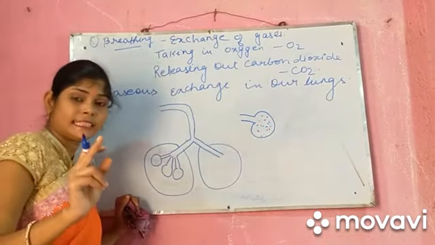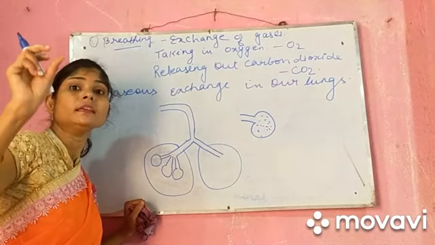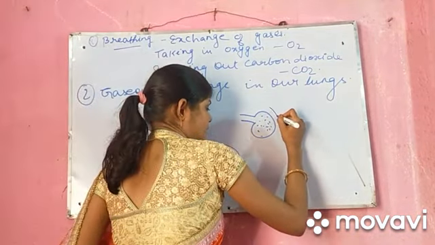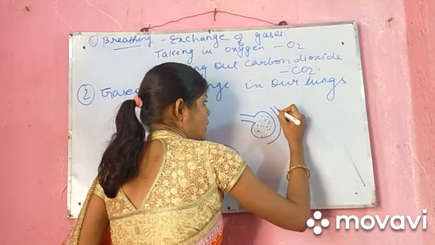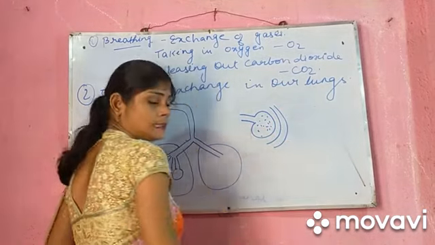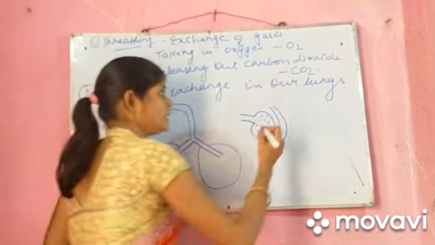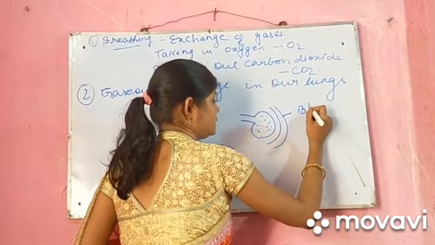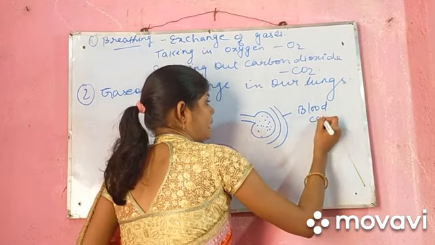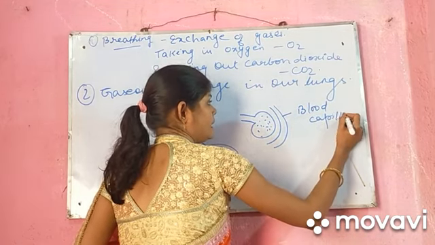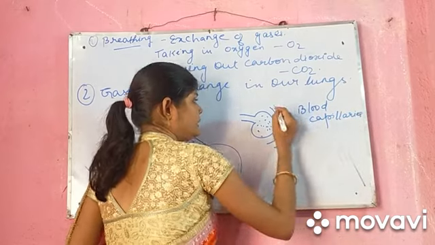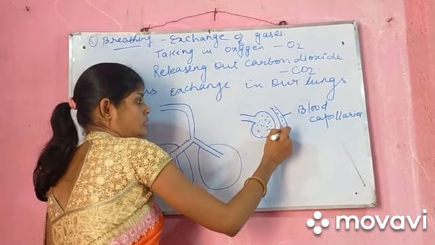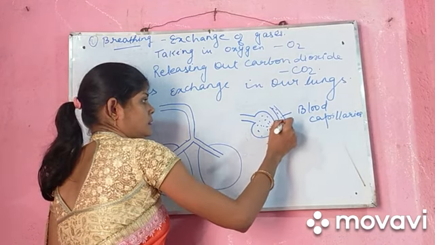This is gaseous exchange. It is given in your topic, so read the topic carefully. The alveolus is surrounded by fine blood vessels called blood capillaries. This is a blood capillary, which carries blood. What is the color of blood?